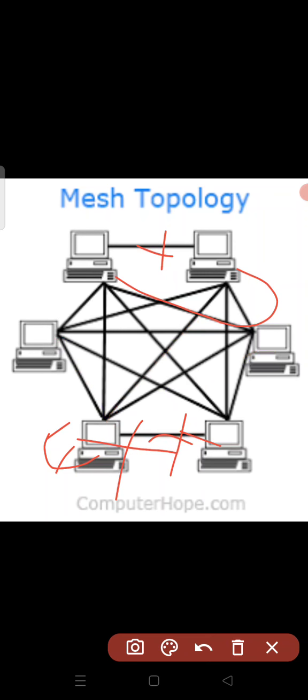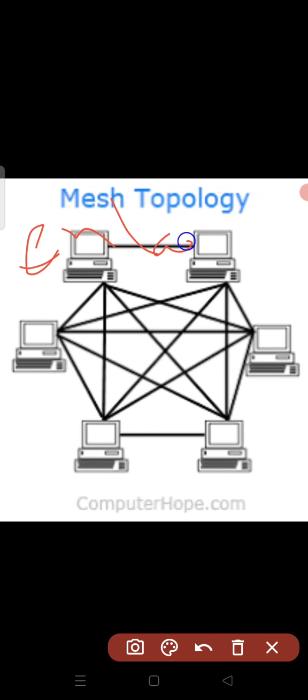There are advantages. It's more reliable, due to the presence of dedicated lines or links between the nodes. As there are a number of links between the nodes, it is more reliable, with no loss of data. Its performance does not get affected during data transmission even in case of heavy loads. You can connect many nodes in this. It easily identifies faults and troubleshoots them, and its network can be enlarged without any disruption. Enlarged means it can be increased without any disturbance to the existing network.